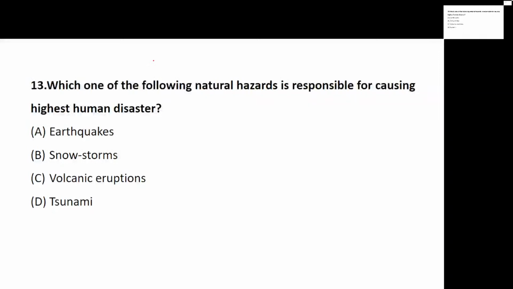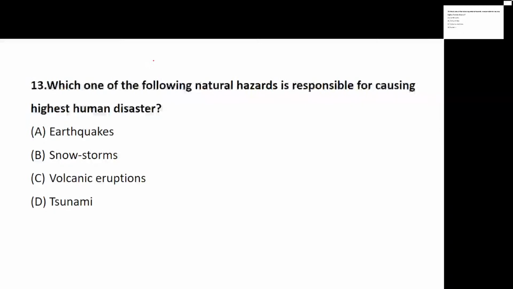We are talking about which of the following natural hazards is responsible for causing highest human disaster: earthquakes, snowstorms, volcanic eruptions, or tsunami.